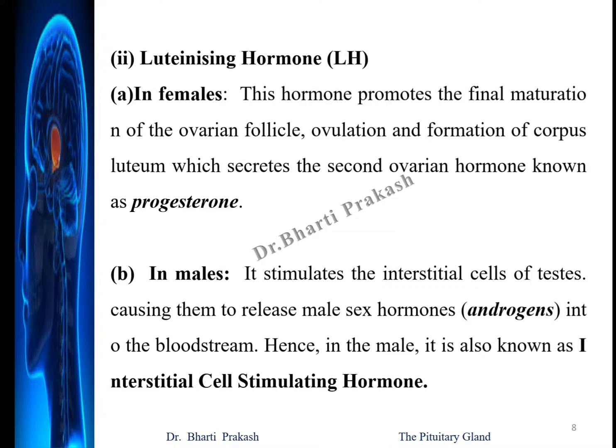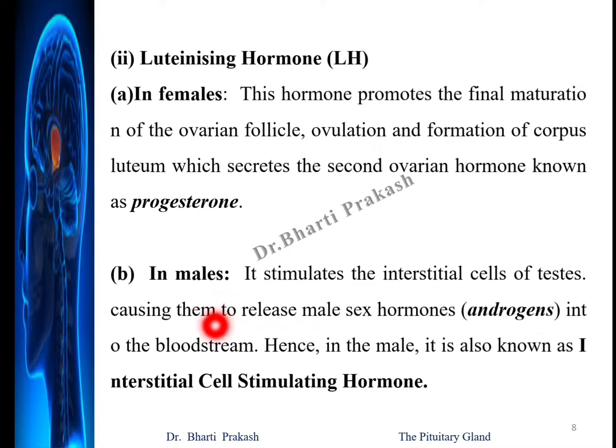Then the second hormone, the luteinizing hormone, also functions on both males and females. In females, the luteinizing hormone promotes the final maturation of the ovarian follicle. It stimulates ovulation and the formation of the corpus luteum, which secretes the second ovarian hormone known as progesterone.